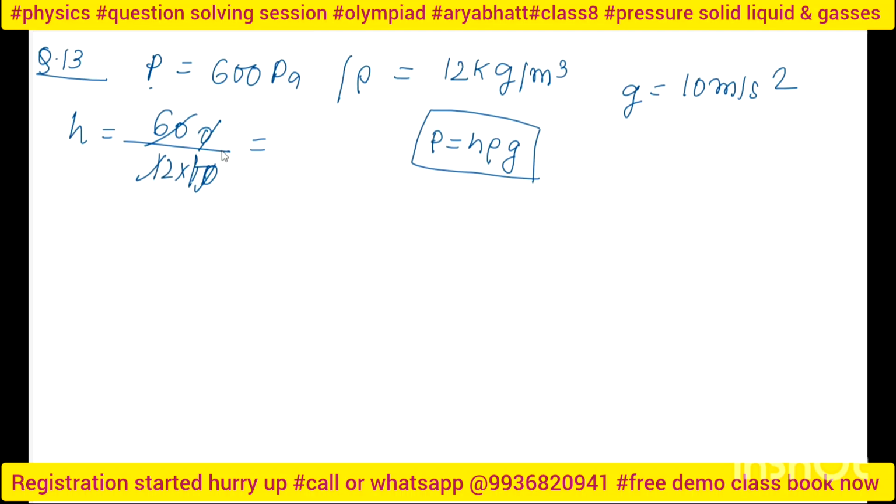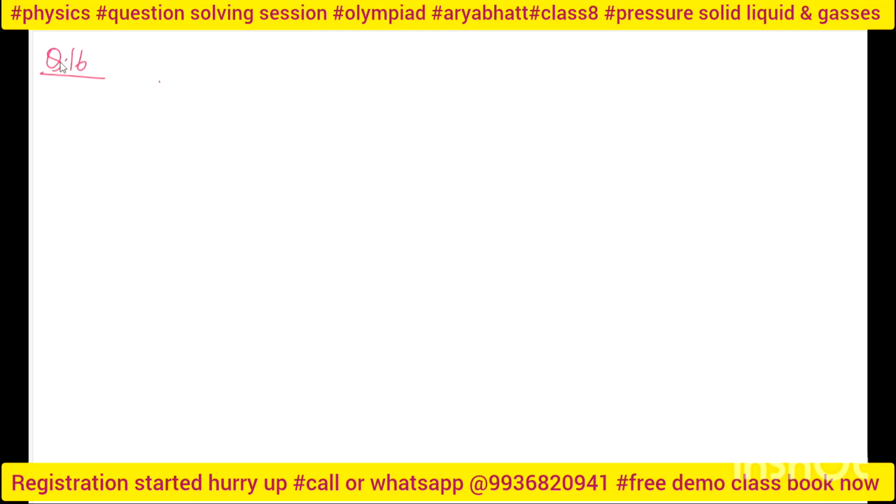It will be how much? 5. Five times only, right? So 5 meter. So my height will be 5 meter. In number 16, they have given the pressure of the two floors.